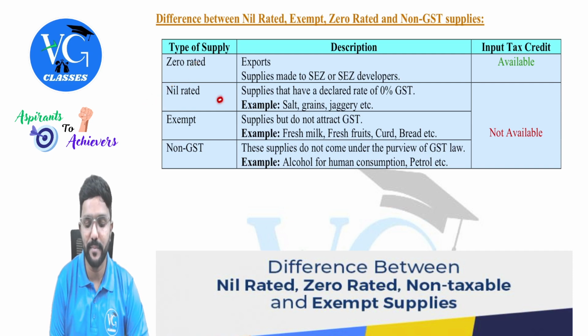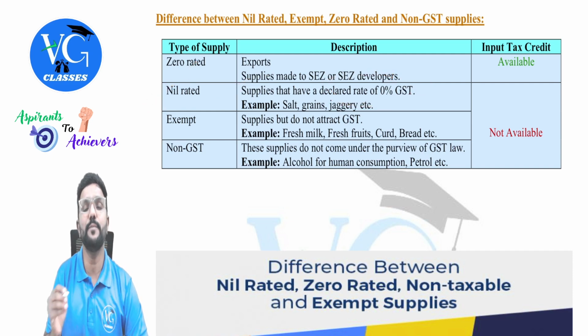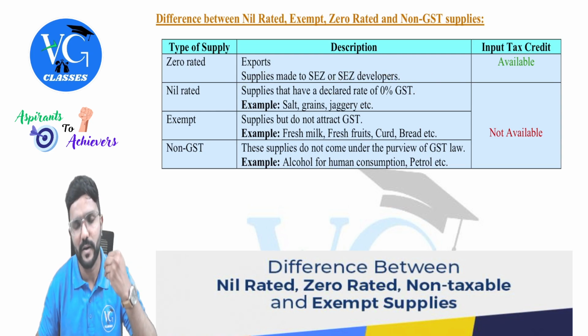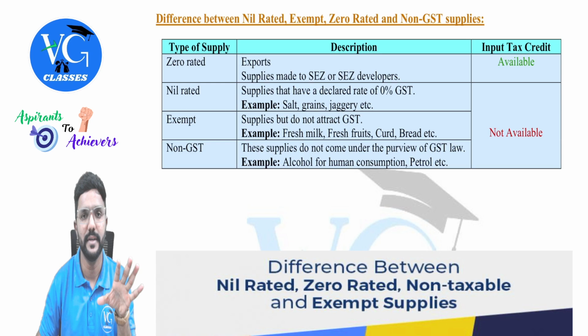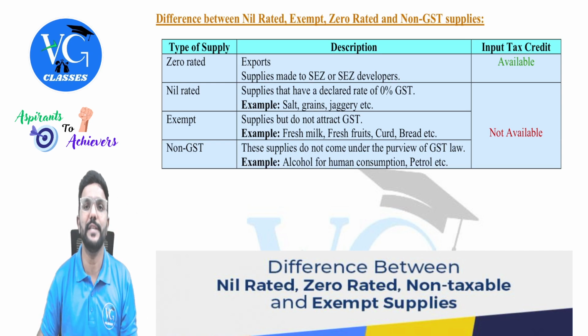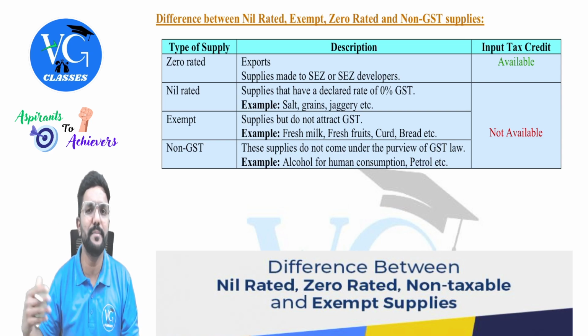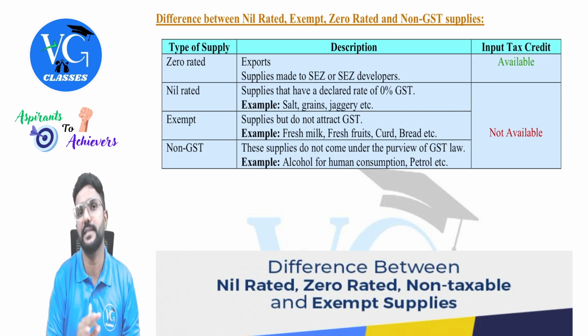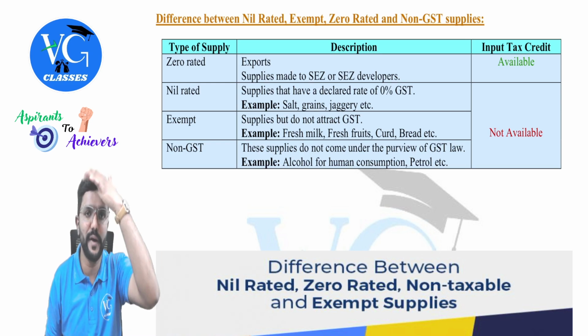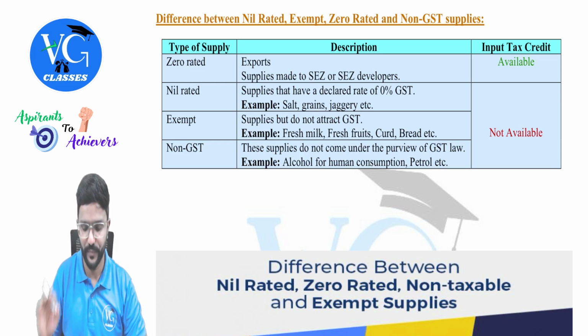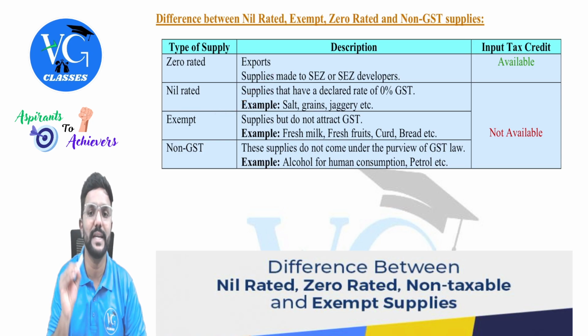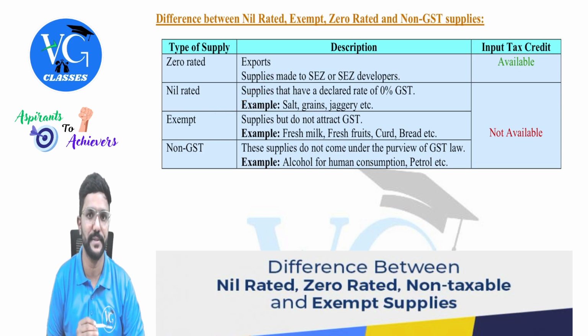Okay, sir. Then coming to these three, whatever we just now learned, nil rated. Sir, what is nil rated? Supplies that have a declared rate of 0% GST. Means these goods are supplied or services are supplied within the country, but the rate is, as on today, zero. Sir, can the government increase this rate to 5%, 12%, 18% or any other percentages? Yes, they can increase it. But as on today, the rate would be nil or zero. Okay. Examples are like salt, grains, jaggery, etc.